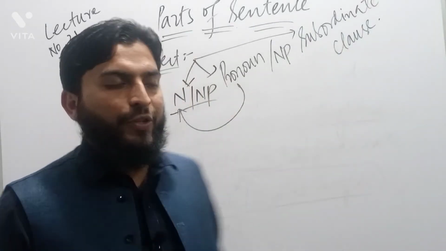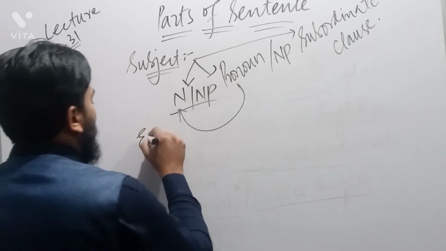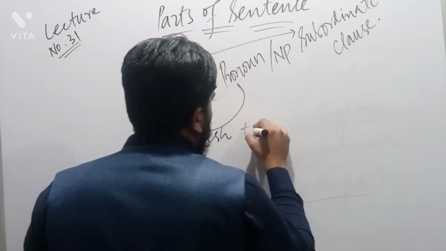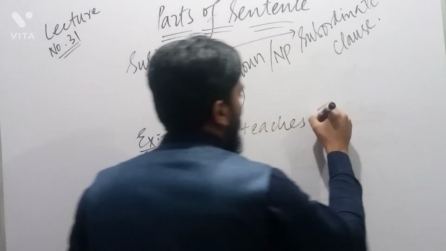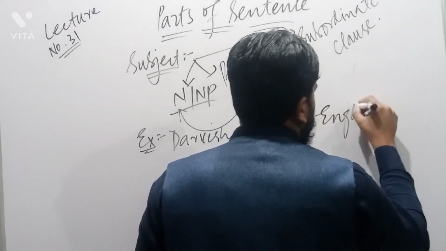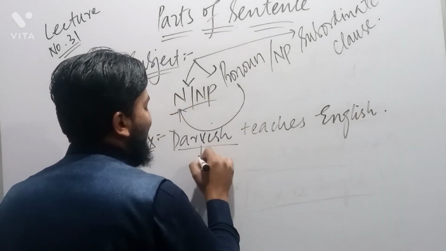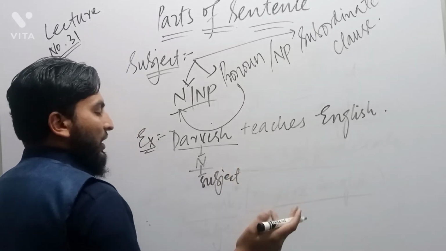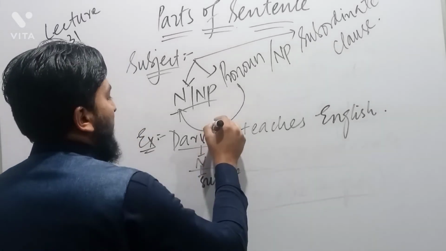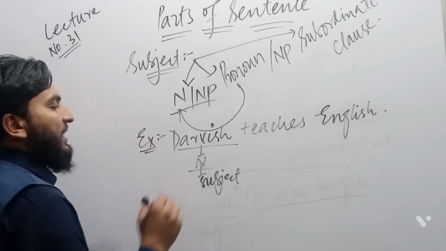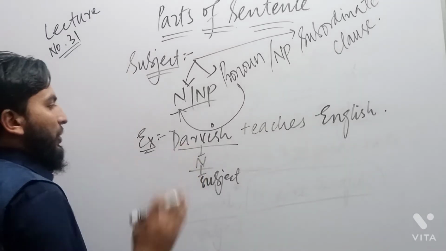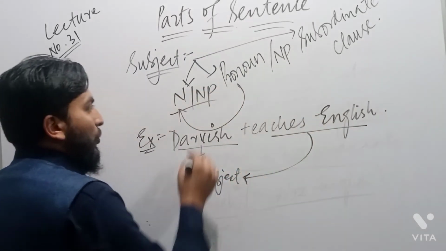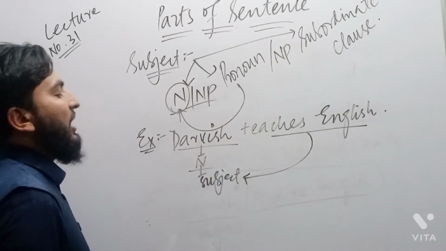It is quite clear to us as a noun. I say, for example, Darvish teaches English. Here Darvish is a noun, but it is used as subject. Secondly, what is the second point? The second point is that the subject is Darvish, and "teaches English" is actually written about Darvish. So the first part I say is that subject can be a noun.